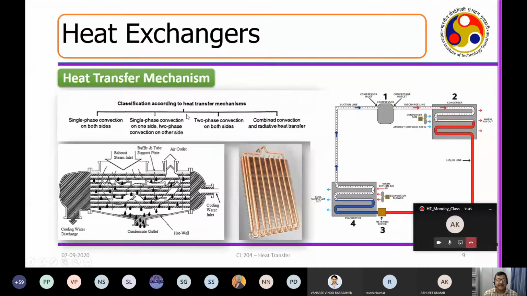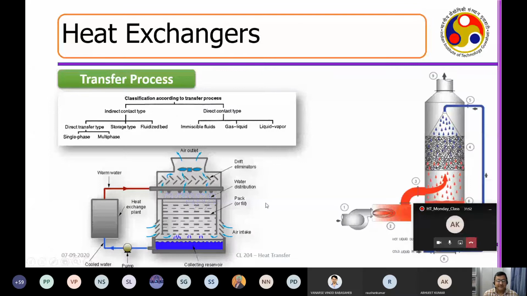It can be based on different types of mechanisms. This is called a condenser. This is called an evaporator. So different types of heat exchangers we discussed. These are all typical cooling towers. So different types of heat exchangers are integrated in these plants.